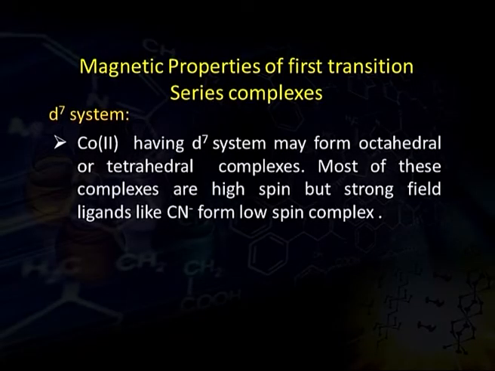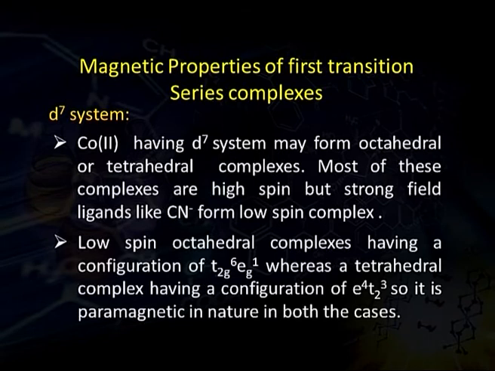In the d7 system, cobalt 2 having a d7 system may form octahedral or tetrahedral complexes. Most of these complexes are high spin, but strong field ligands like cyanide or carbonyl form a low spin complex. Low spin octahedral complexes have a configuration of t2g6 and eg1, a total of 7 electrons, whereas a tetrahedral complex has a configuration of e4, t2 3.